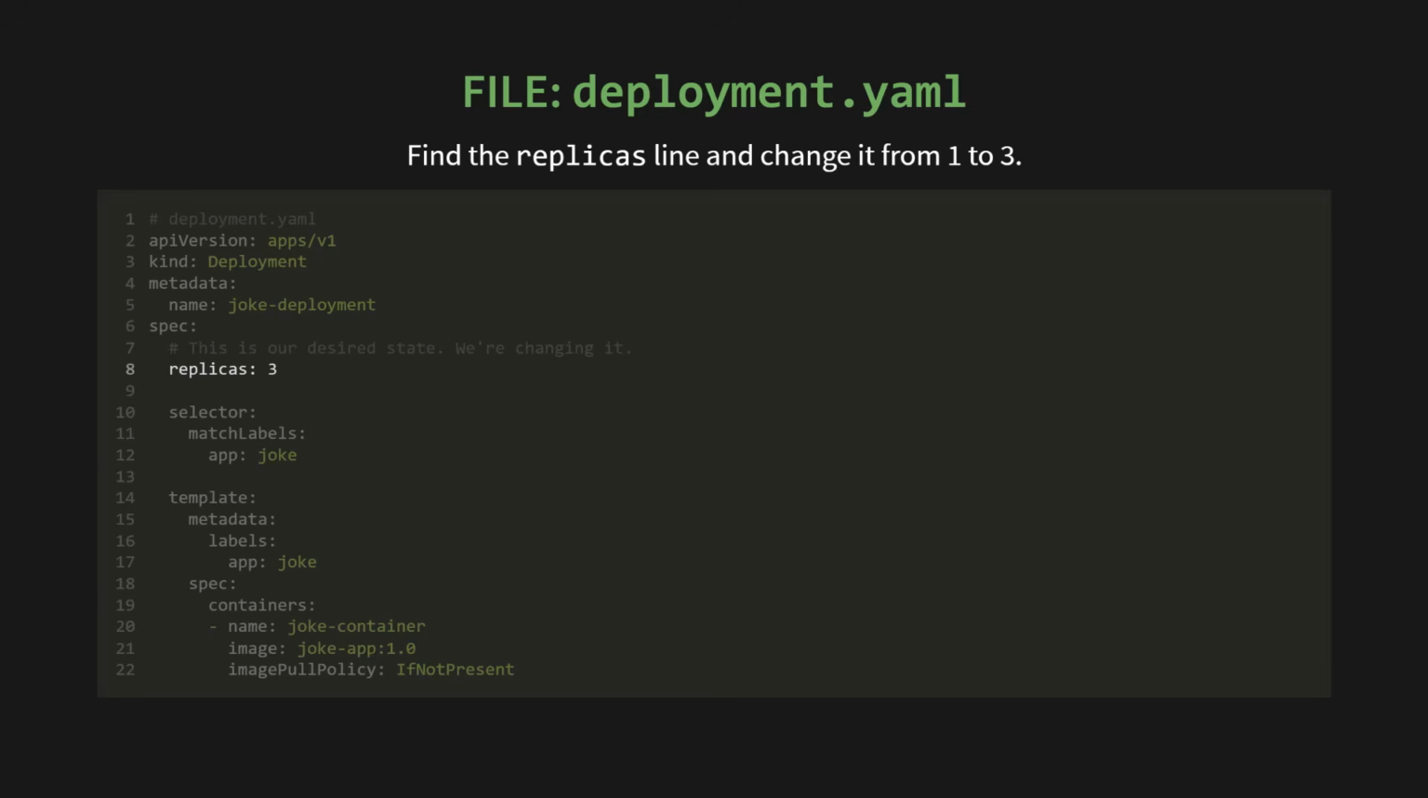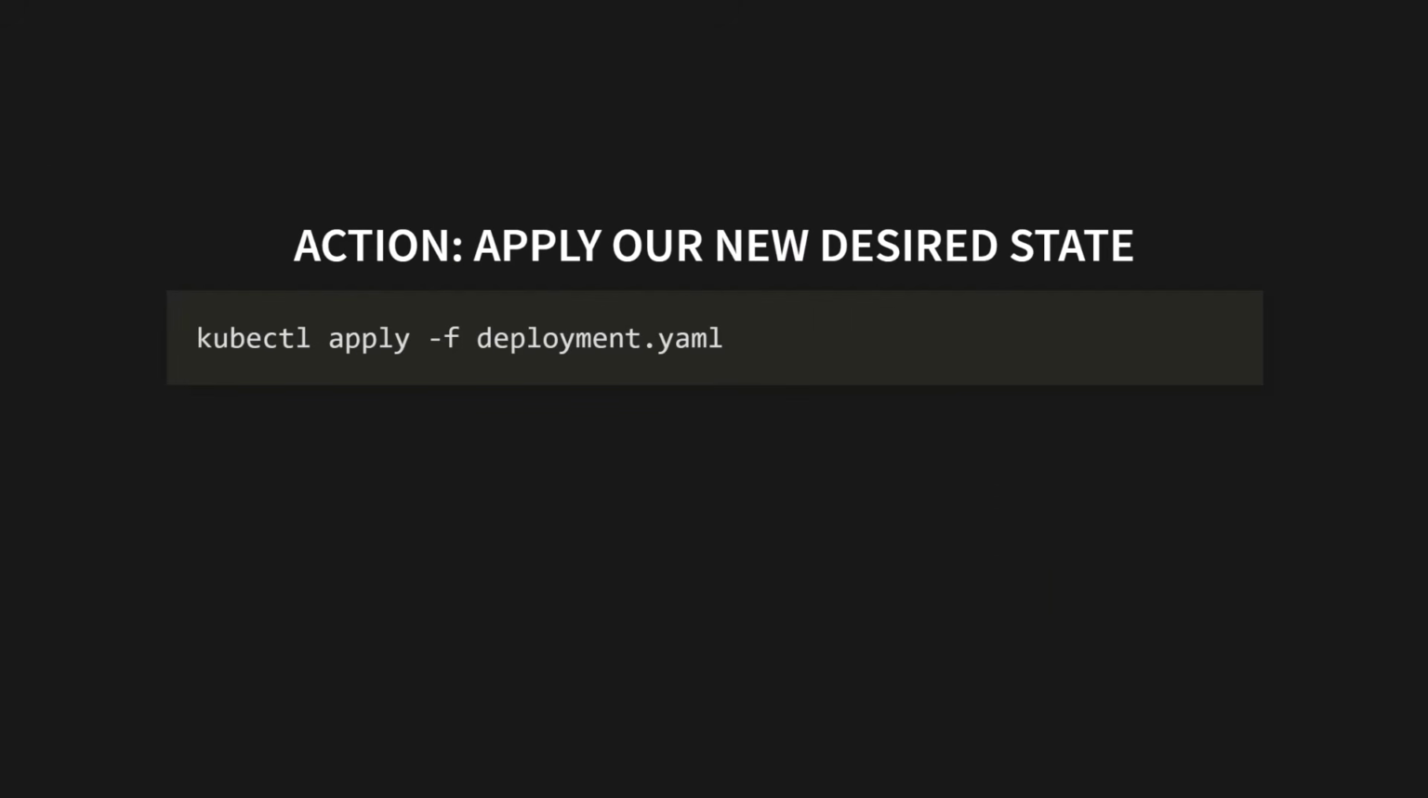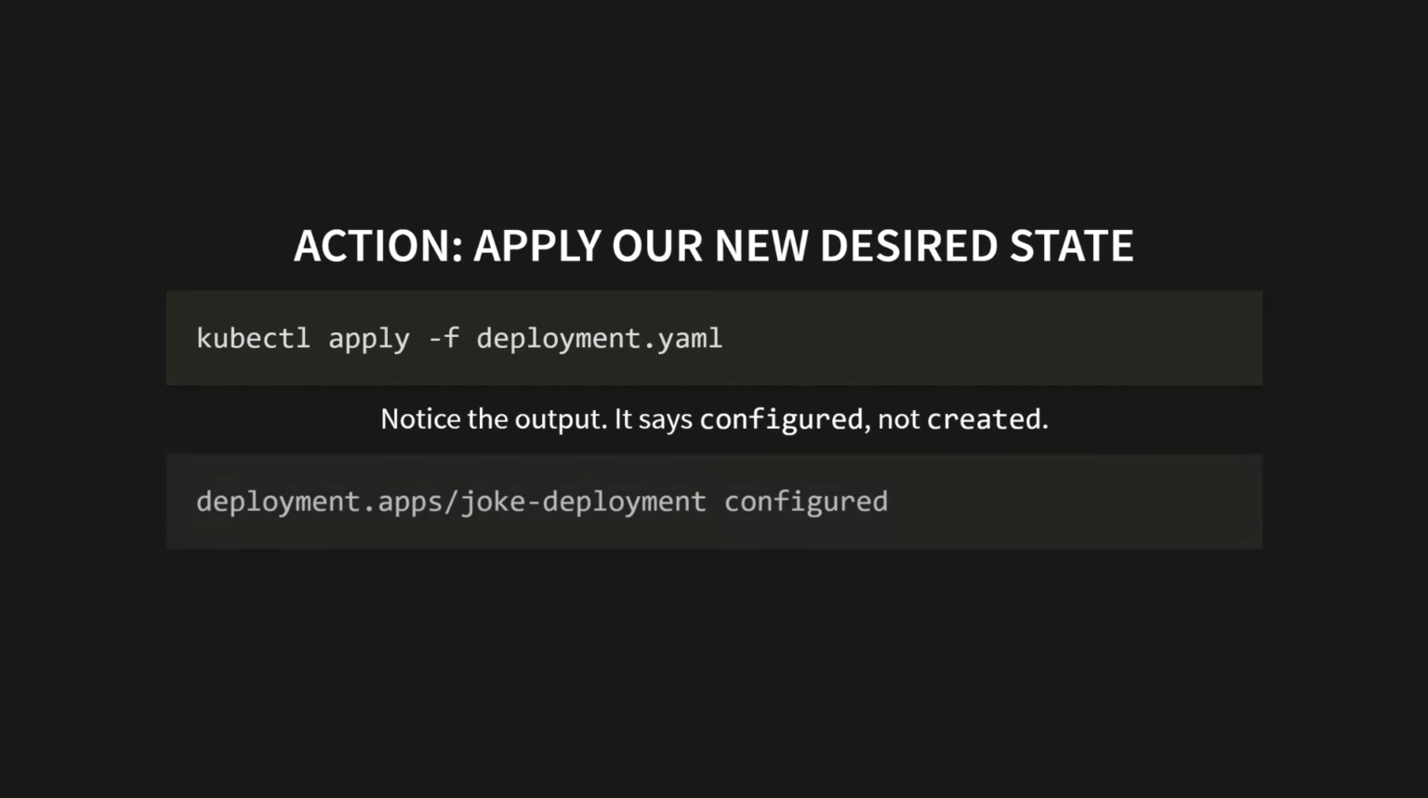Time for action. Let's apply our new desired state. In your terminal, type kubectl apply -f deployment.yaml. Now, notice the output. It says configured, not created. That's because Kubernetes is just updating an existing object.